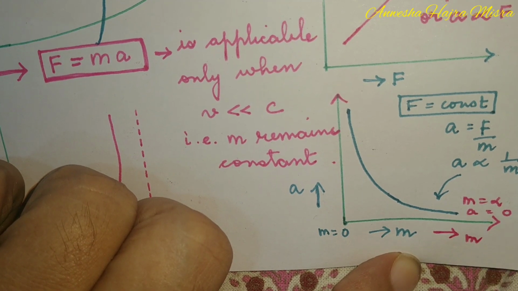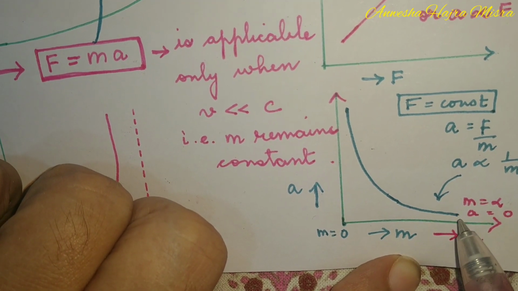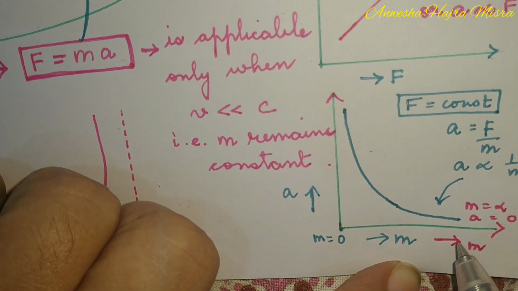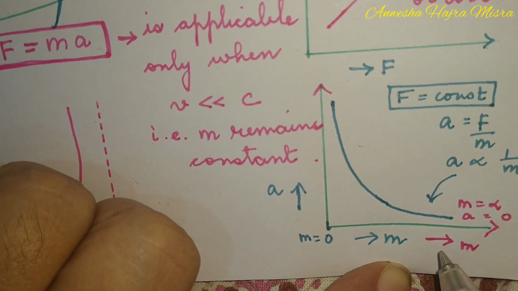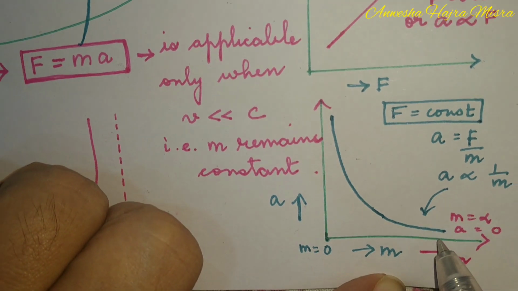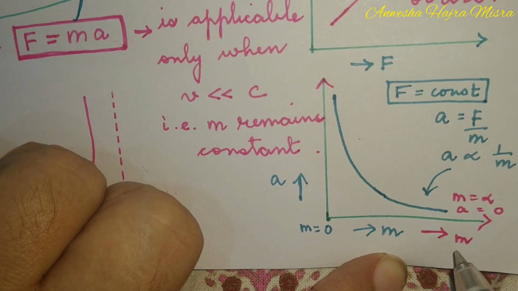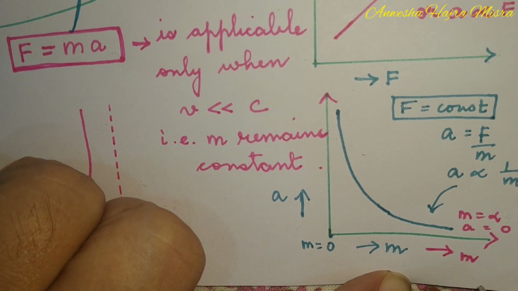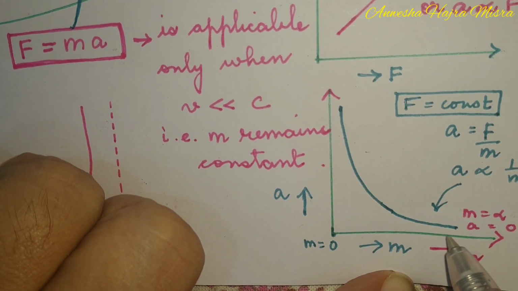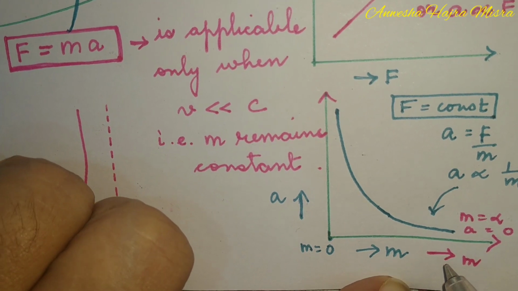It is infinity of mass, we don't know. So to represent it in the graph, don't touch the x-axis. If you don't touch the x-axis, it will tell your examiner that it will reach the x-axis at infinity, and acceleration will become 0 only when mass is infinity. So the inverse graph will be like this.